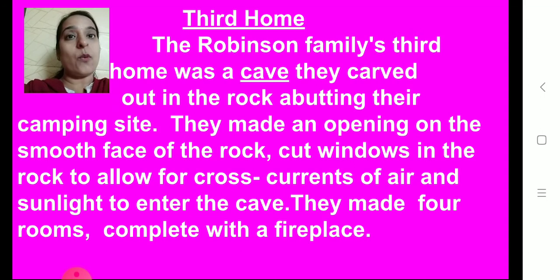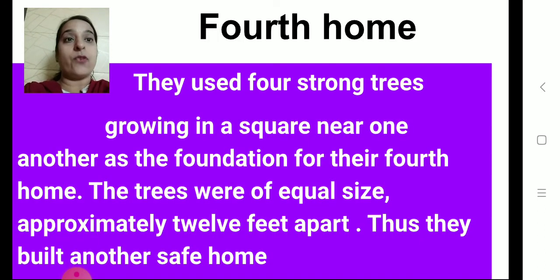The third home was a cave which they carved out in a rock abutting their camping site. They made an opening on the smooth face of the rock, cut windows in the rock to allow for cross currents of air and sunlight to enter the cave. They made 4 rooms complete with a fireplace. Children, for their fourth home, they used 4 strong trees growing in a square near one another as a foundation.